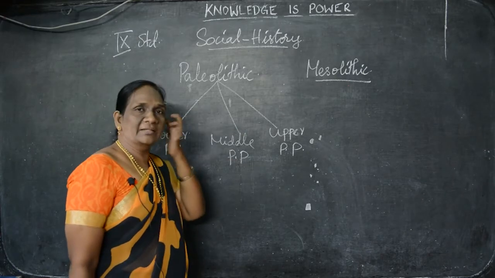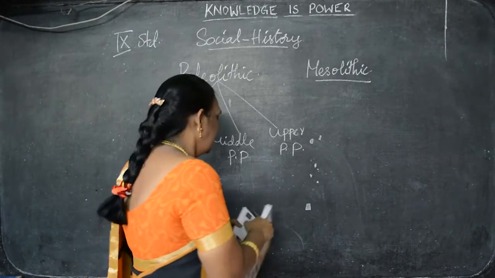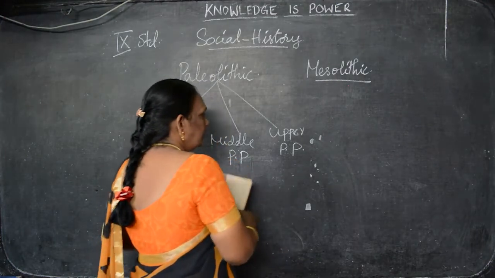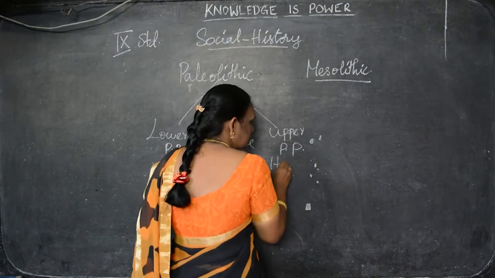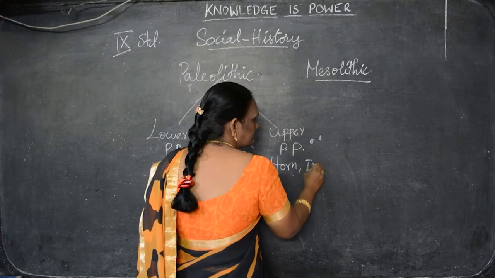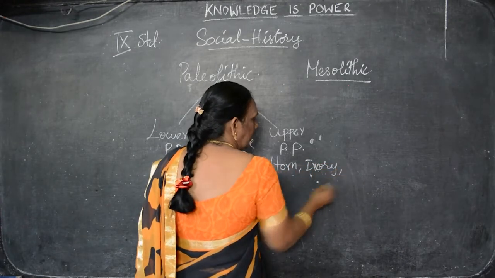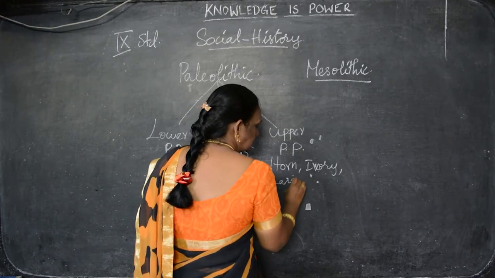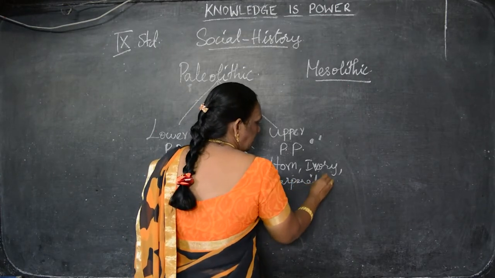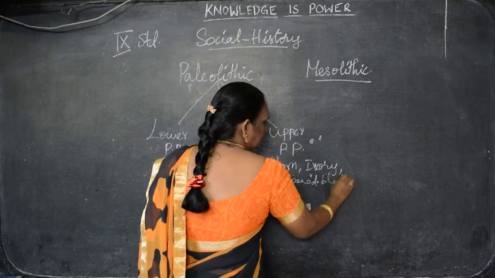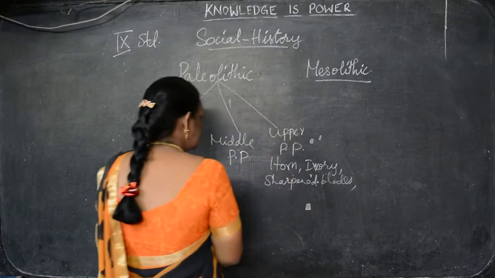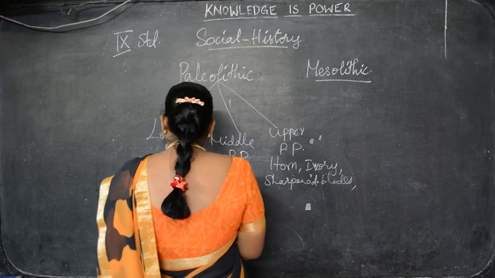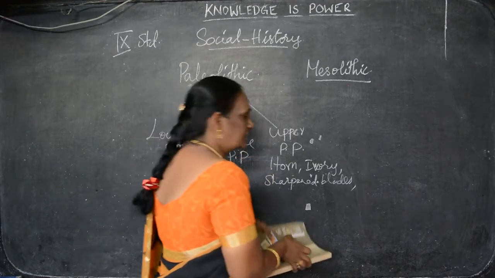In the upper Paleolithic age, the people used horns and ivories, and sharpened blades. They used needles, fish hooks, harpoons and spears. Understand?